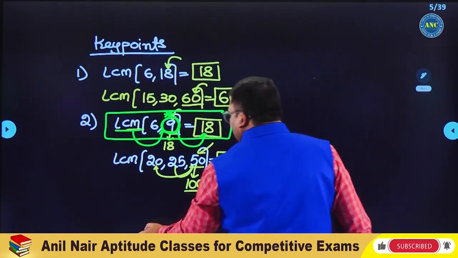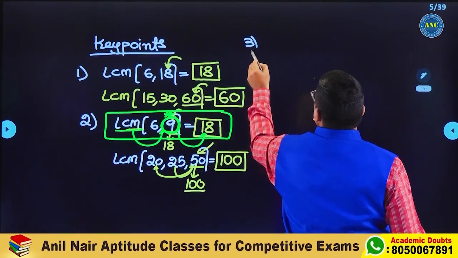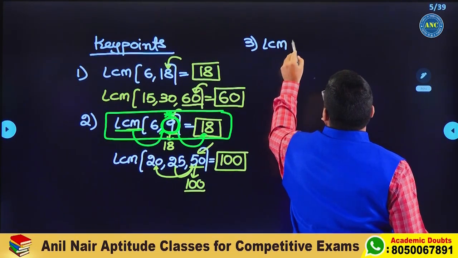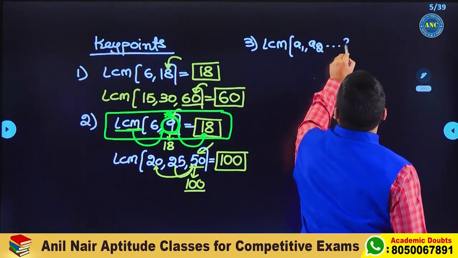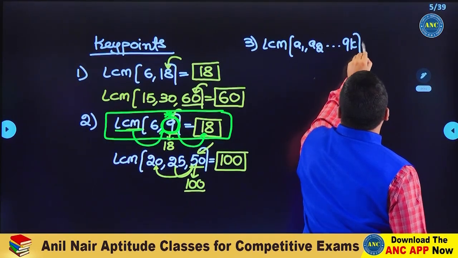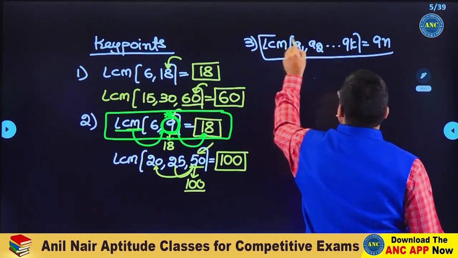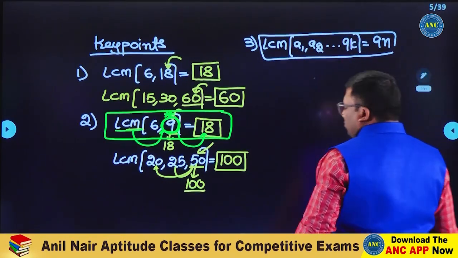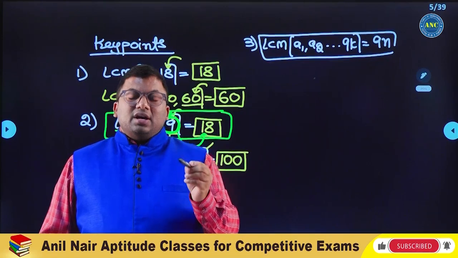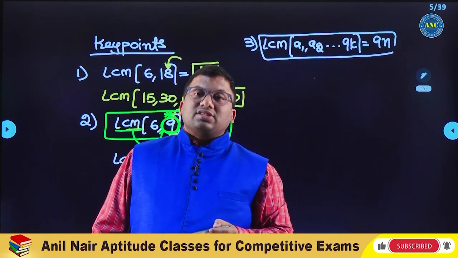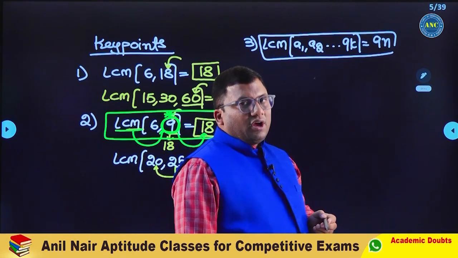Please write down, sir. Third one. LCM of any numbers A1, A2 and so on. If one input number's digital sum is 9, the answer will also have a digital sum of 9.